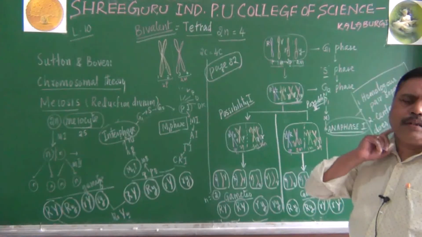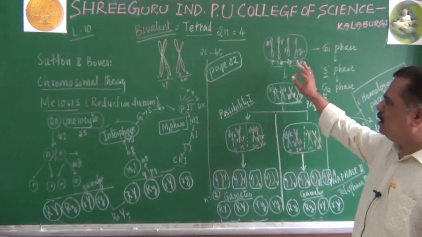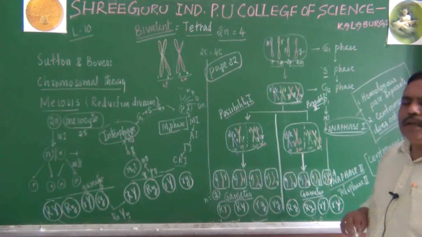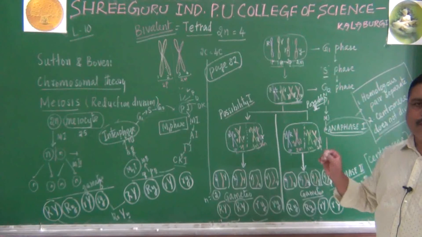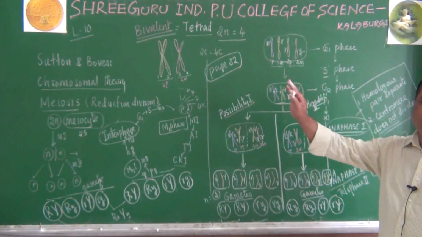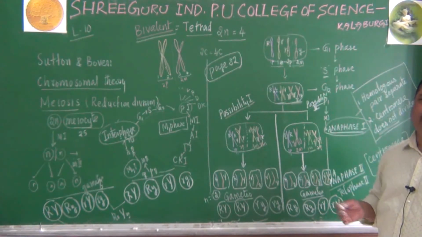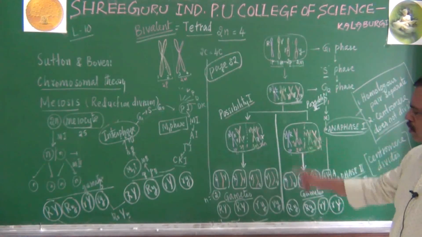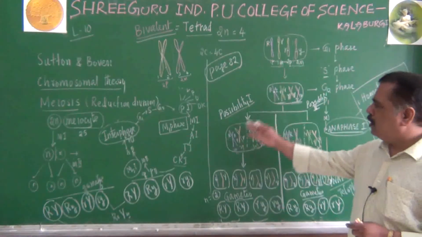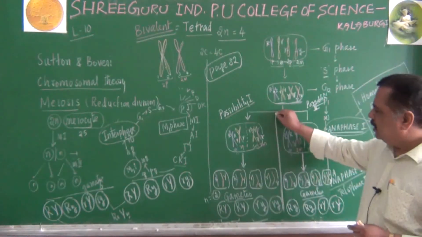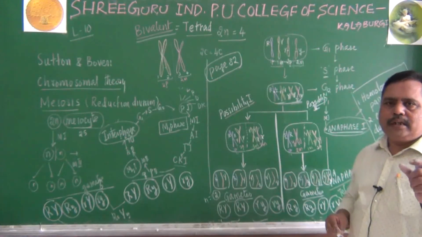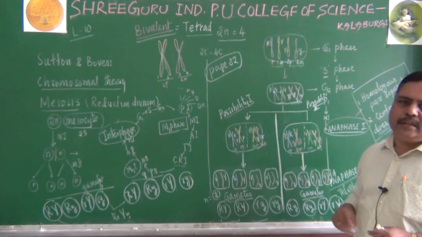I made it clear. Try to go through this, an important concept where you have to understand the significance of anaphase 1. So during meiosis, how chromosomes behave is just like how alleles behave in a Mendelian dihybrid cross. So there is a possibility of different gametes, I told you. This is one possibility, this is another possibility. Same thing we are going to observe in the next class, related to one more animal example.